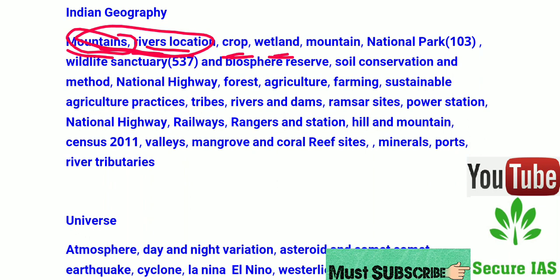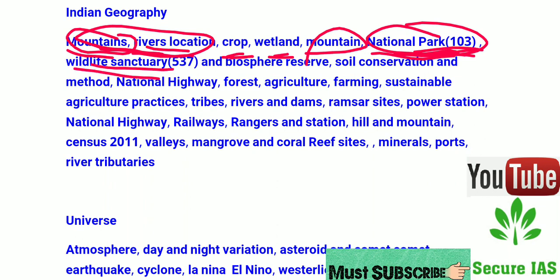Wetlands, you have to know about the famous wetlands, like Chilka Lake, Loktak Lake, Sambar Lake, Wular Lake, Bhoj Lake, Keoladeo National Park, etc. I have already told about the mountains and national parks. There are more than 100 national parks, so it is difficult to remember the names of all. So only see those national parks which appear in the news, and questions will come only from the news. Wildlife sanctuaries, the same rule is applicable for this, and biosphere reserves also.